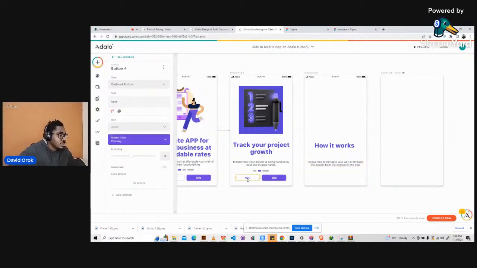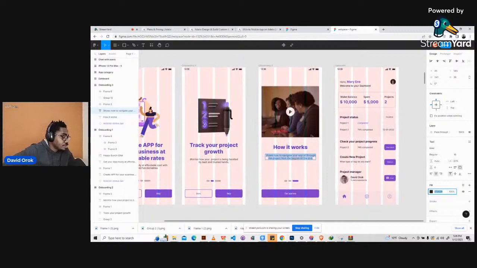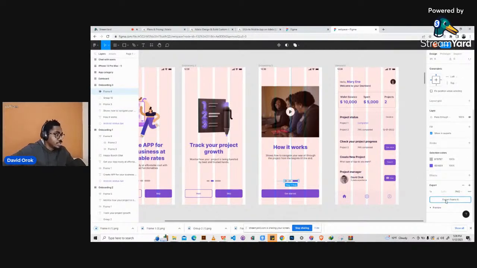Let's bring in these icons again. Oh, we don't need to bring this icon. Okay, so not icons, buttons, right? So here we have this last part here. So we just click on it, and then we'll go ahead and export the frame. Okay, so export it. What else do we do? We've exported it.